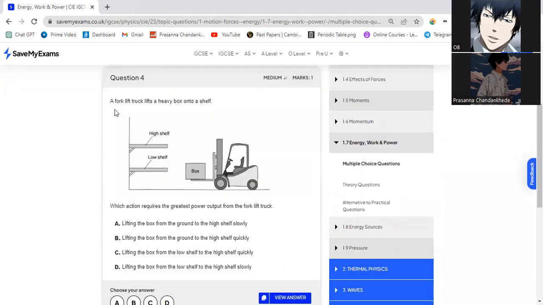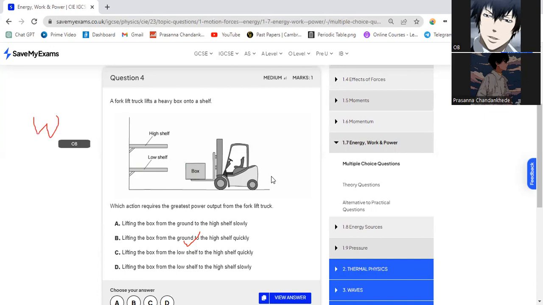Okay. A forklift truck lifts a heavy box onto a shelf. Which action requires the greatest power output from the forklift truck? Lifting the box from the ground to the high shelf slowly. Lifting the box from the ground to the high shelf quickly. Lifting the box from the low shelf to the high shelf quickly. Lifting the box from the low shelf to the high shelf slowly.